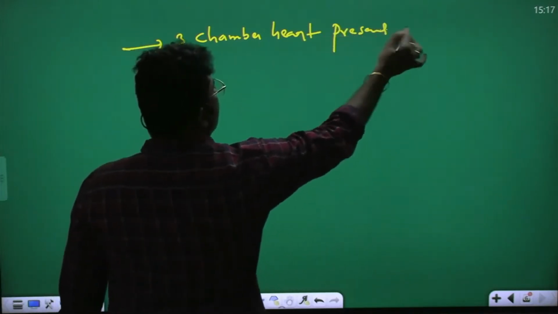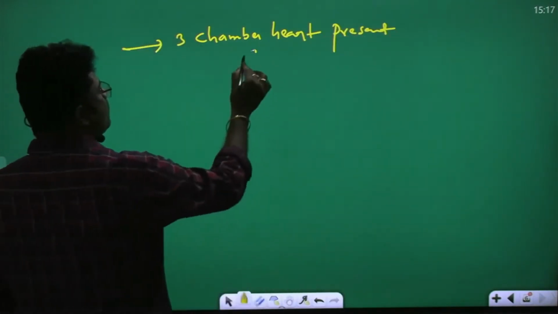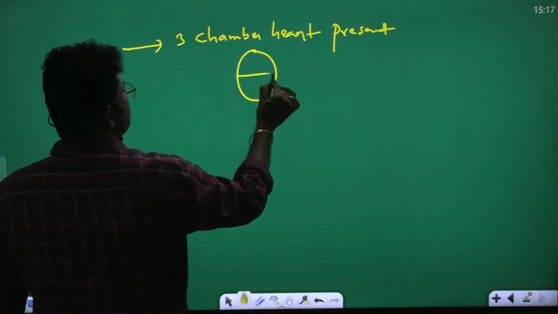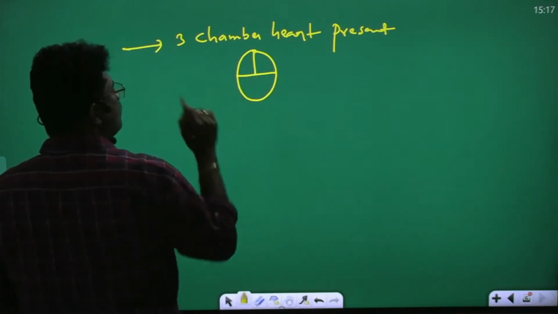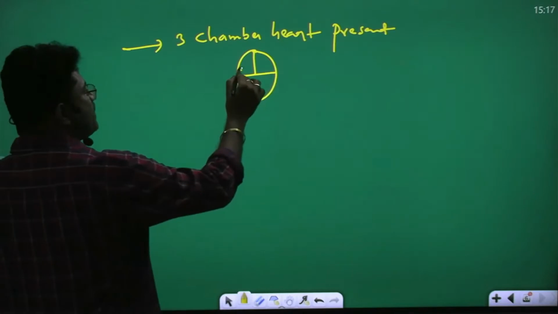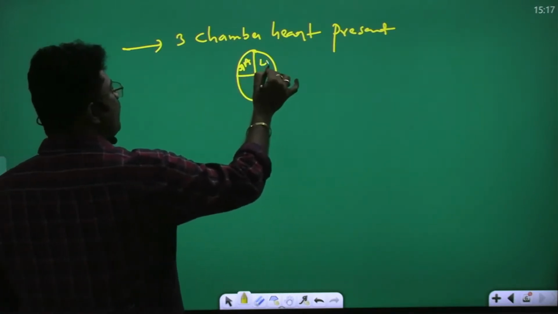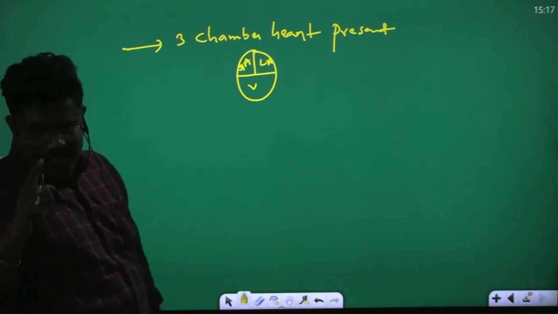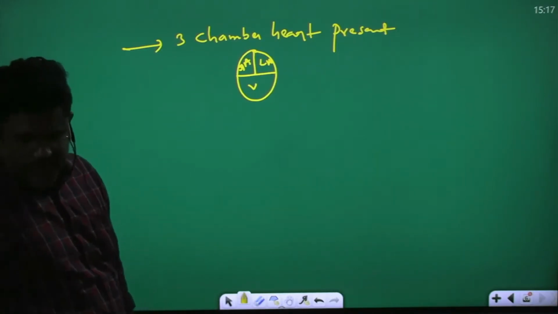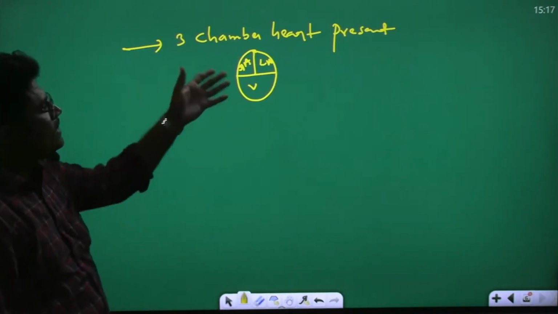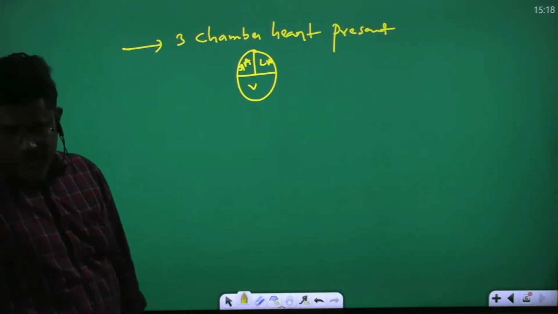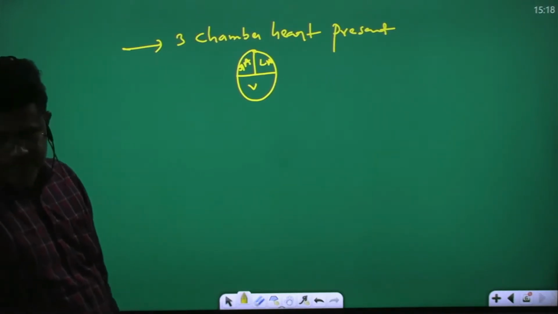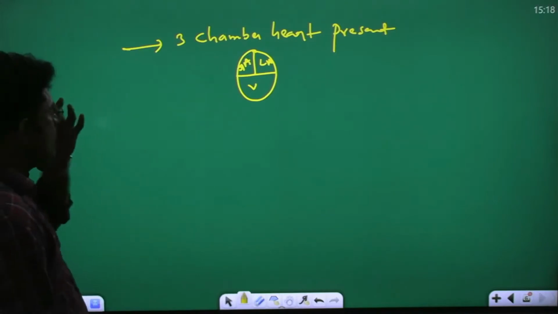In amphibia, a 3-chamber heart is present. It has the right atrium, left atrium, and one ventricle. So that is the important point: a 3-chamber heart is present.